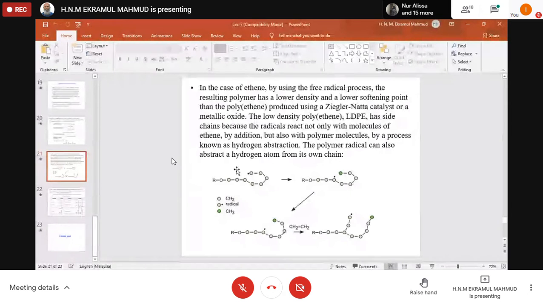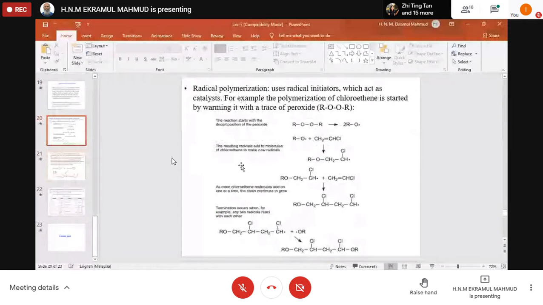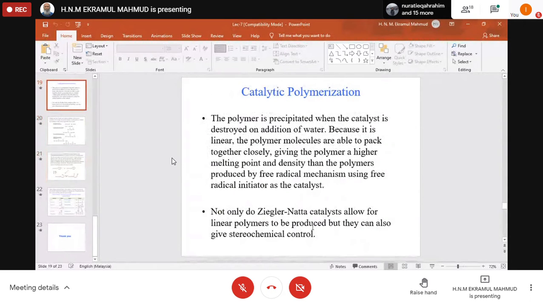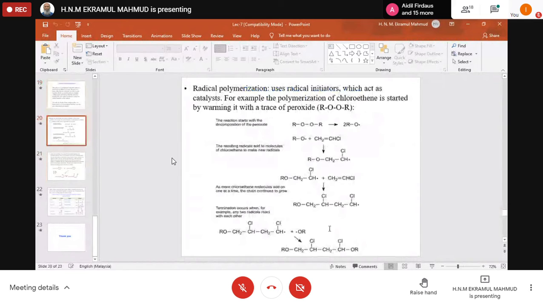If we use a different catalyst, which means a different polymerization process also, that is, if it is free radical polymerization using any of the initiators like peroxides, it will give you this low density polyethylene. But if you use Ziegler-Natta catalyst, it will give you high density polyethylene. Can you follow me? So radical polymerization uses radical initiators, which act as the catalyst.